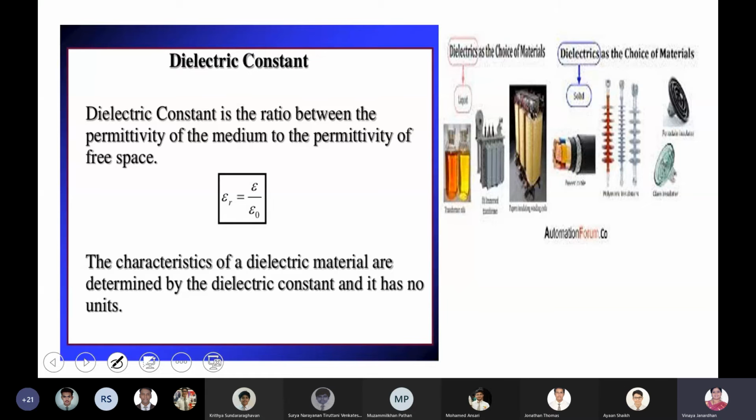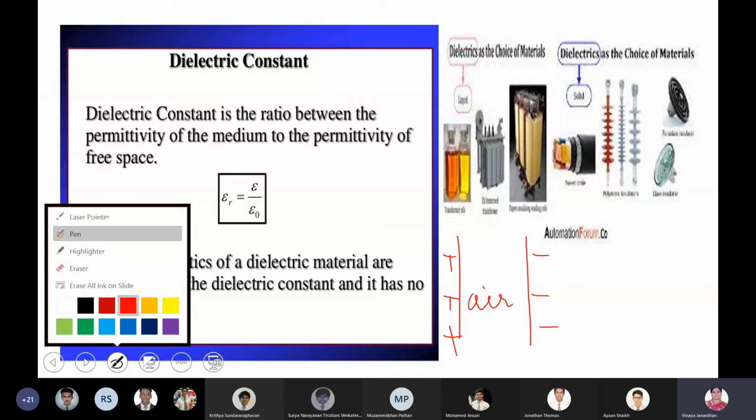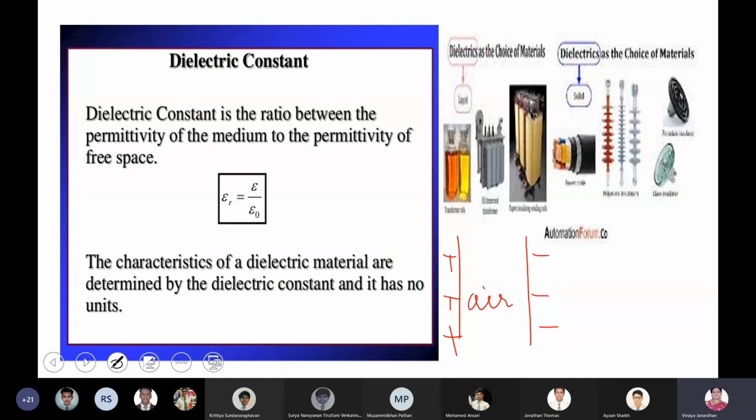Now, let us see what you mean by dielectric constant. One second, boys. Suppose I have two charged metal plates, and let me have air as the medium. Your air should allow the electric field lines to pass through it. Only then will there be an electric field between the two metal plates. So air is allowing some amount of electric field to pass through it.